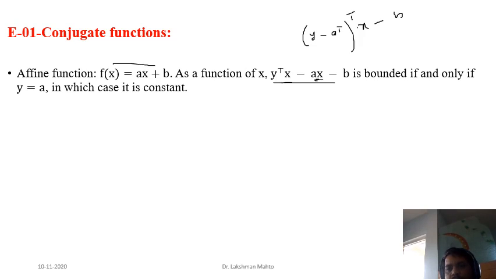This function you can write this way. This linear function, y transpose x minus ax minus b. So tell me, when would this function be bounded? Now it is a completely linear function. So when would this function be bounded? Would anyone like to answer when this function would be bounded? It is a linear function.